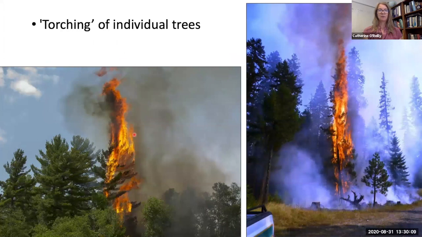This is what torching looks like. If the torch tree is close to other trees, then it can spread into the canopy and become a crown fire. But if the torch tree is sort of standing by itself and not next to other trees, then the fire may never move into these other treetops. It might just be this one tree that ends up burning down.